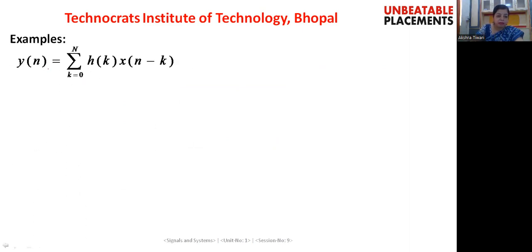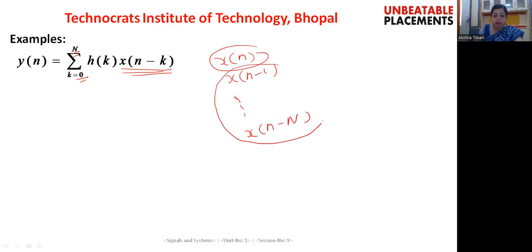Let us take this first system. y[n] equals summation k equals 0 to n of h[k] x[n minus k]. Since the value of k ranges from 0 to n, the value of x[n minus k] will start from x[n] and go up to x[n minus n]. So the present value as well as the previous values of the input are required and no future value is being considered here. Therefore, this system is a causal system.